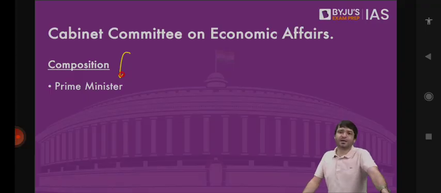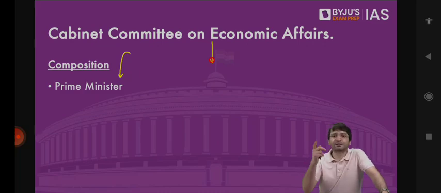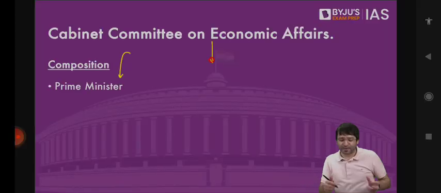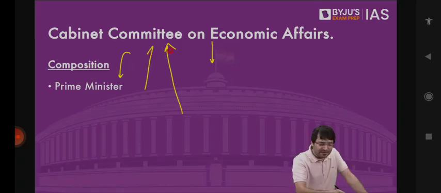That we have to decide. What is the purpose of Cabinet Committee on Economic Affairs? For example, I gave you one example, that if there is food inflation, and then the government decides to ban the export of onions and tomatoes, the government decides to import onions and tomatoes, the government decides to abolish the import duty on various pulses or oil seeds, all these economic decisions are taken collectively by this Cabinet Committee on Economic Affairs. Whether there should be FDI in multi-brand retail, in single brand retail, whether there should be FDI in the insurance sector. Long story short, any economic decision which the government takes basically is taken by this Cabinet Committee on Economic Affairs.